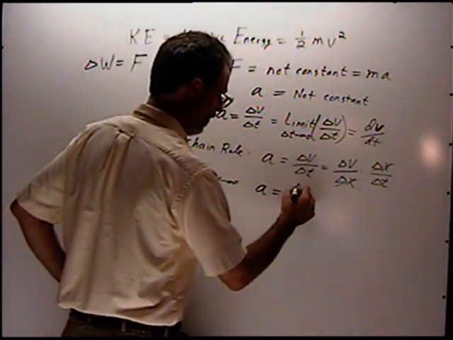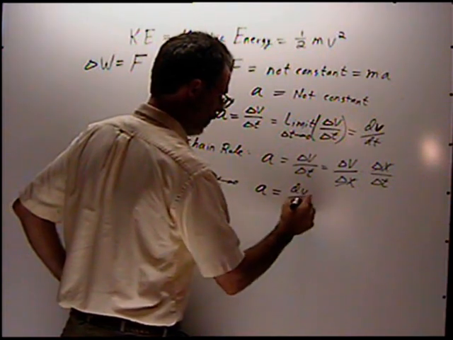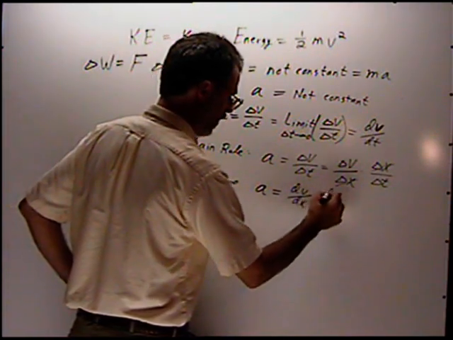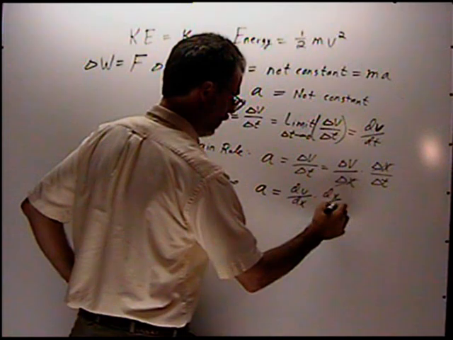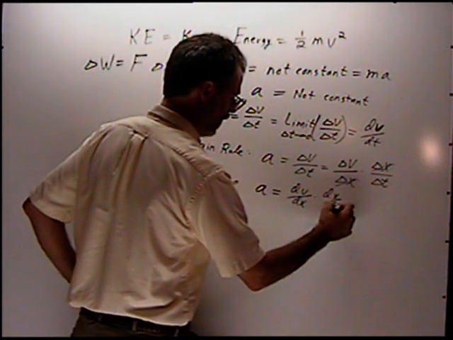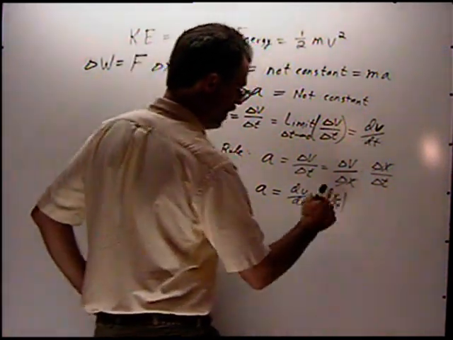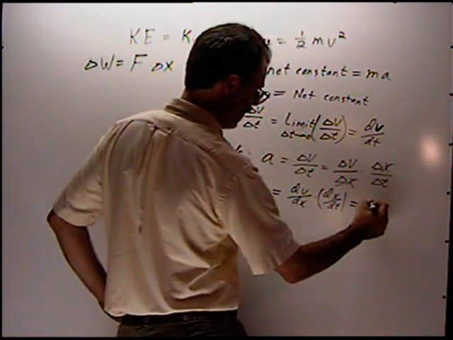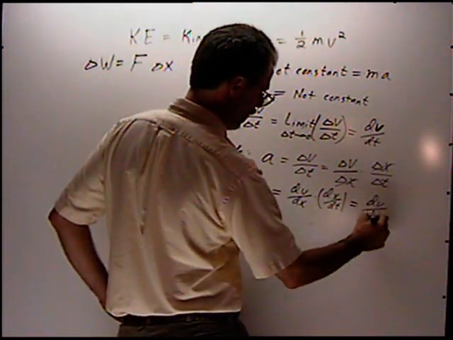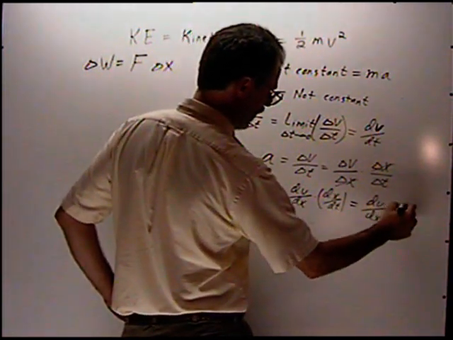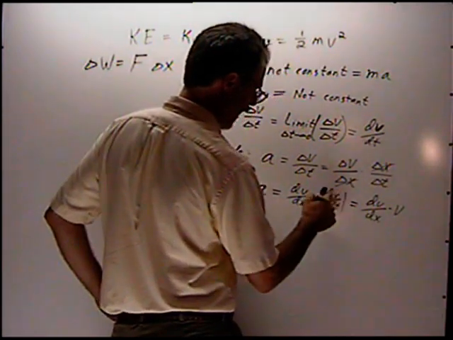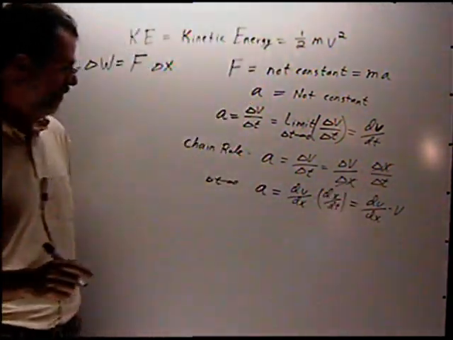So I have the derivative of v with respect to x times the derivative of x with respect to t. Now, what is dx/dt? That's the same thing as velocity. x over t is the same thing as velocity.